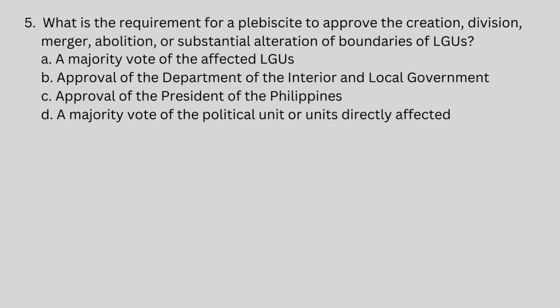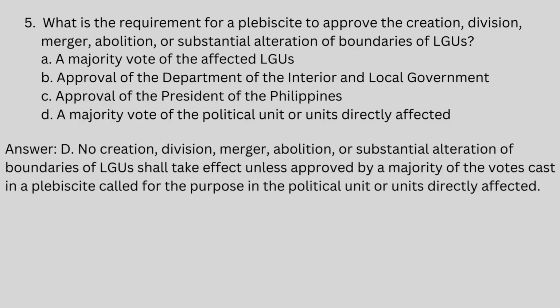D. A majority vote of the political unit or units directly affected. Answer, letter D. No creation, division, merger, abolition, or substantial alteration of boundaries of LGUs shall take effect unless approved by a majority of the votes cast in a plebiscite called for the purpose in the political unit or units directly affected.